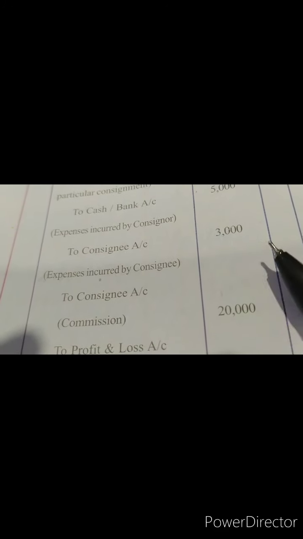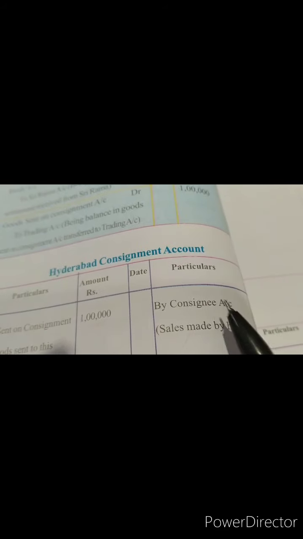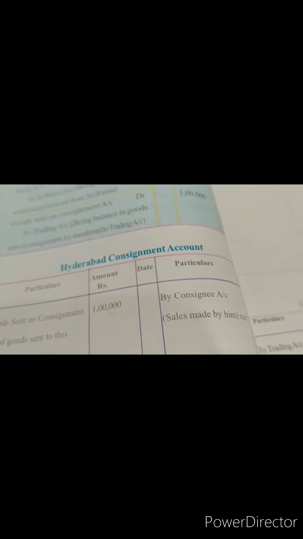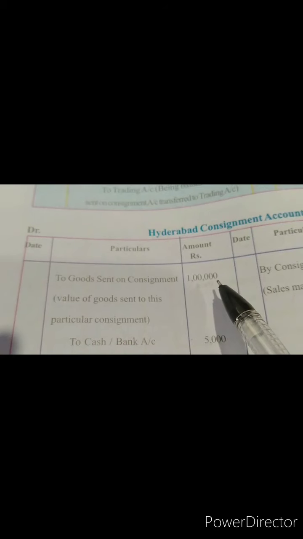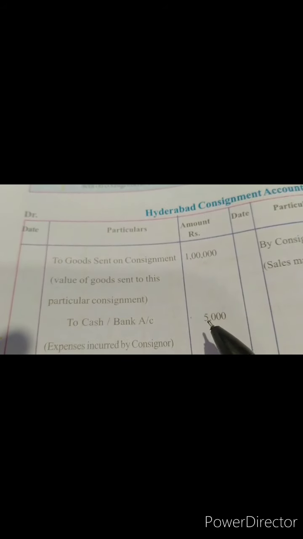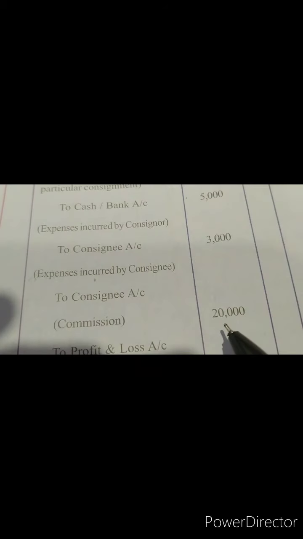So here we have our 20,000. This side we are done with posting everything. Now this side we write by Sri Rama's account, sales made by him, that is 2 lakh rupees. Total both the sides, you'll get 2 lakh on this side, and on the other side a difference amount of 72,000. This is our profit. On sales you got this much after taking out the expenses of consignor, expenses of consignee, and also the commission. Whatever amount is left is the profit which consignor is getting through this Hyderabad consignment.